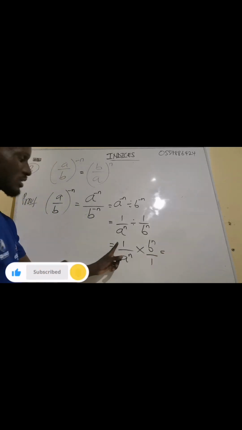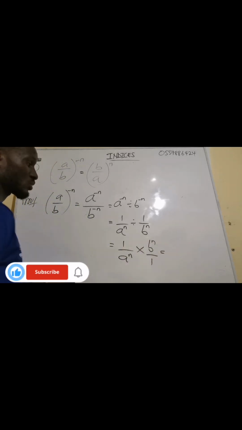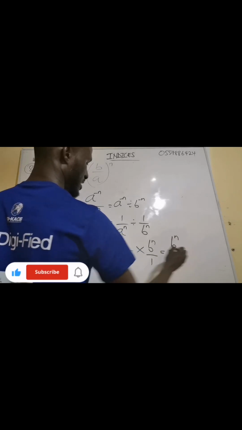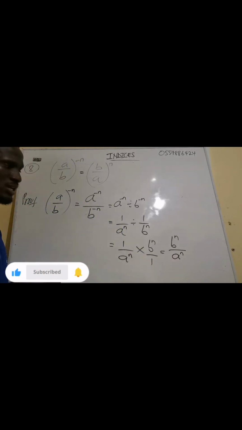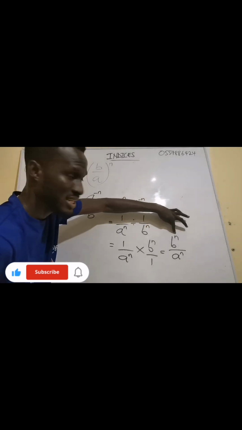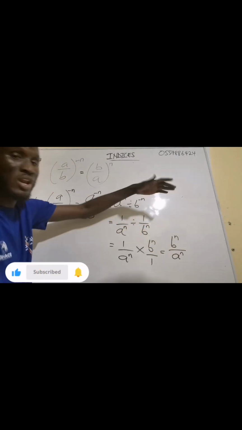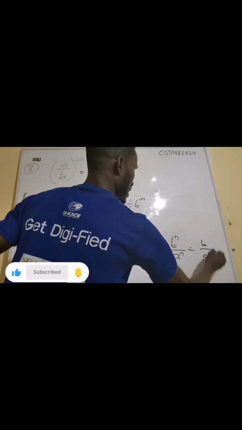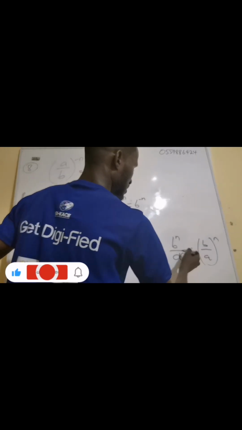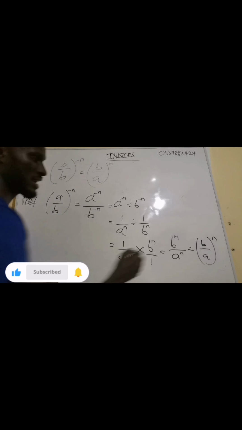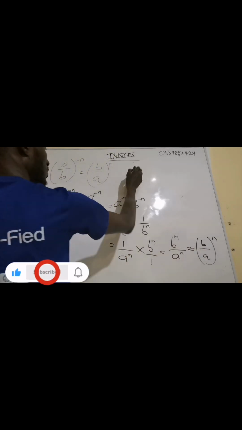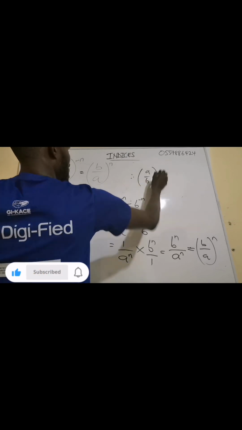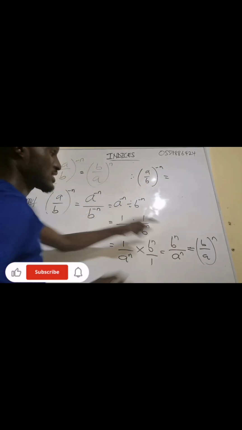Now what is going to happen is that we multiply numerators, multiply denominators. So we're going to have b exponent n divided by a exponent n. Now, what is b exponent n over a exponent n? This one is having exponent n, this one is having exponent n. It means all of them are having exponent of n. So I can write it like b over a all exponent n. So this and this, they are all the same, right? So therefore, I can conclude that if you have a over b exponent negative n, it will give us this.